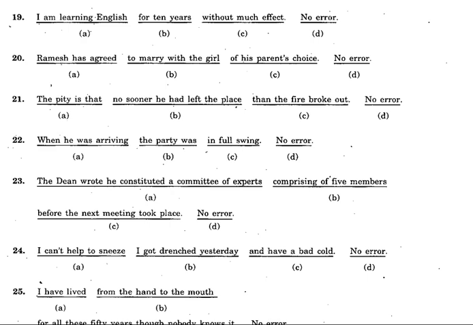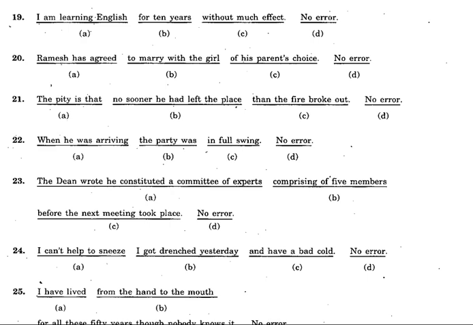When he was arriving, the party was in full swing. When he arrived, that should be the form there. When he arrived, the party was in full swing. Let's go to the next now. 23rd one, that also we have seen. See, comprising along with of will not come. It should be consisting of. Or even if you don't use comprising of, absolutely no problem, because a committee of experts of 5 members, it's a committee of experts of 5 members, that is also all right. But remember, of will be used with consisting, not with comprising.